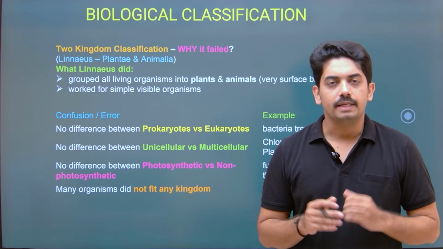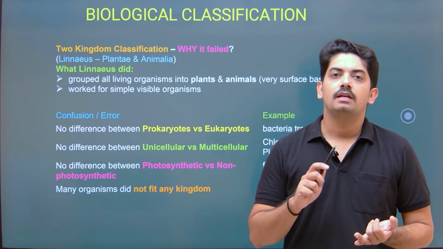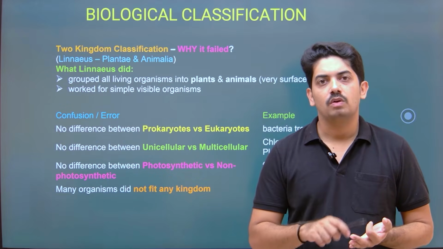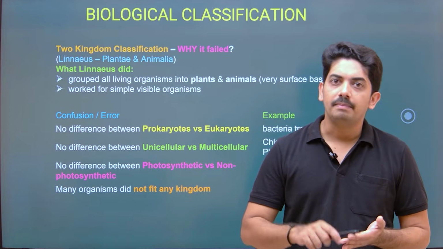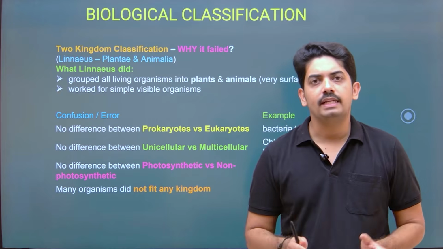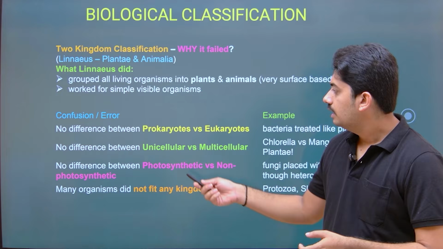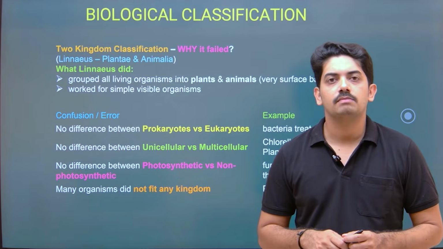So this is one more thing. See, bacteria are unicellular organisms. Then diatoms, nothing but Protista members, chlorella, chlamydomonas, then paramecium, amoeba, all these are unicellular organisms. Now there is no boundary, he directly placed them under Plantae. And there is no difference between photosynthetic and non-photosynthetic organisms.